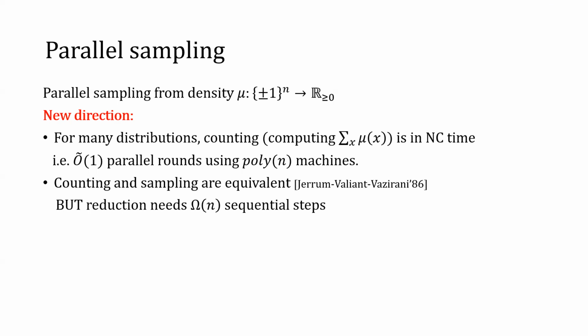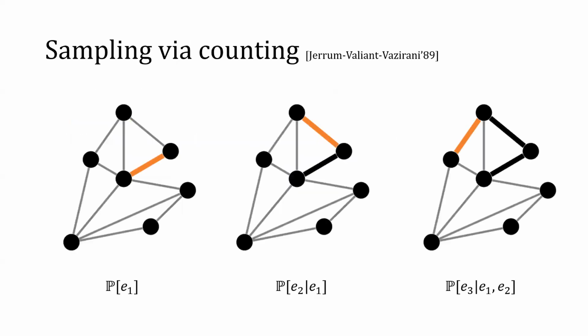Sampling and counting are equivalent due to a classical result of Jerrum, Valiant, and Vazirani. This means you can design a sampling algorithm given a counting oracle and vice versa. But the JVV sampling to counting reduction takes at least linear in n many sequential steps. Let me tell you briefly how the traditional JVV reduction works.